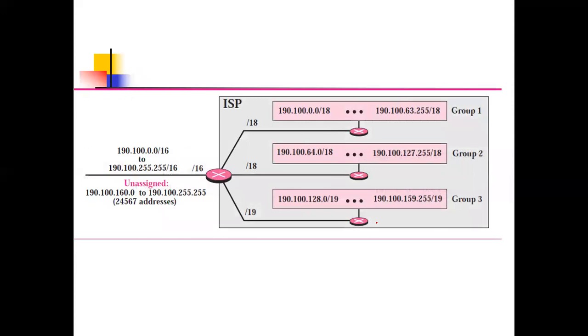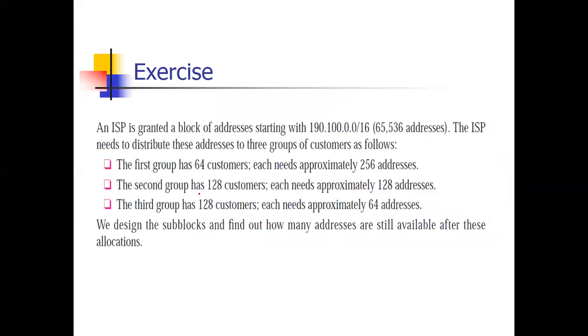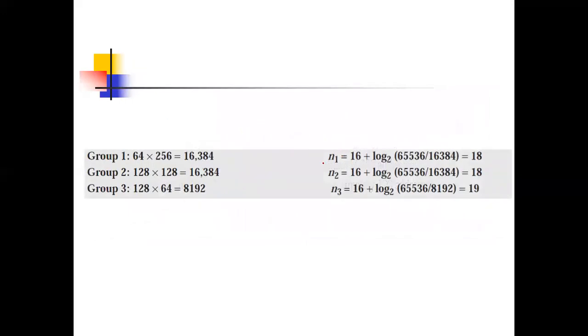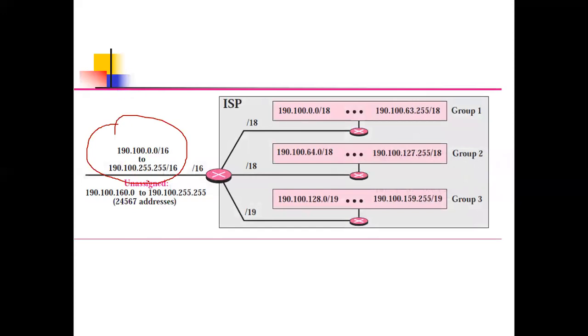Now see here. So this is your given. The given address was 190.100.0.0/16. And the last address, please pause the video and first calculate the last address. And how to calculate? Remember, 255.255.0.0, just add this with the complement of the network mask. You will have the last address.